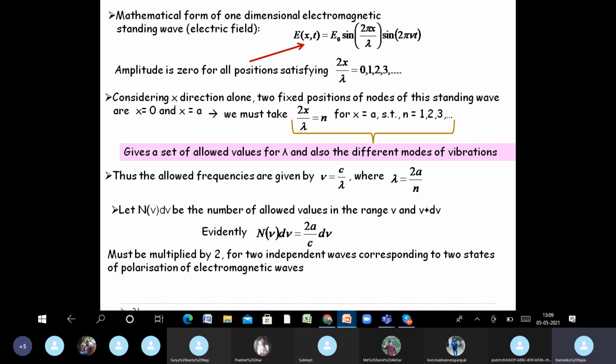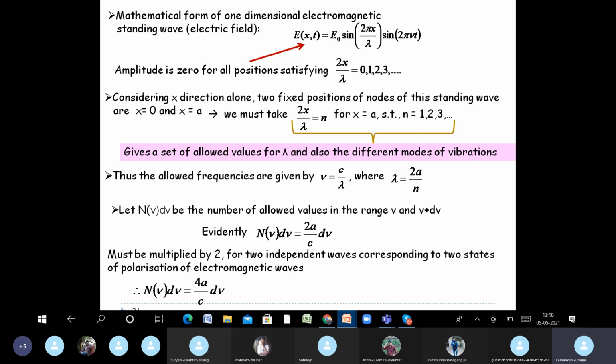Alright, so we have two states of polarization of electromagnetic waves. So basically the number of standing waves falling between frequency nu and nu plus d nu is 2a by c d nu, but since each wave has two independent polarization conditions, two states of polarization, each of this must again be multiplied by 2.